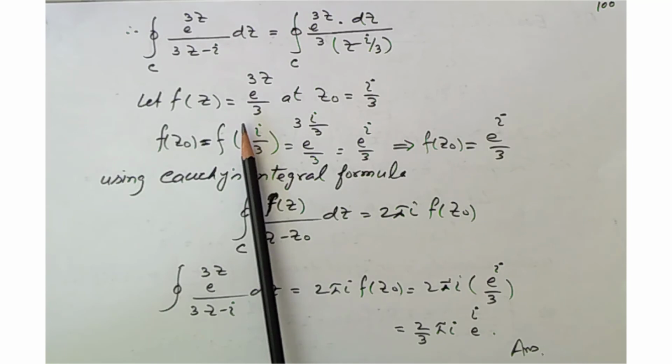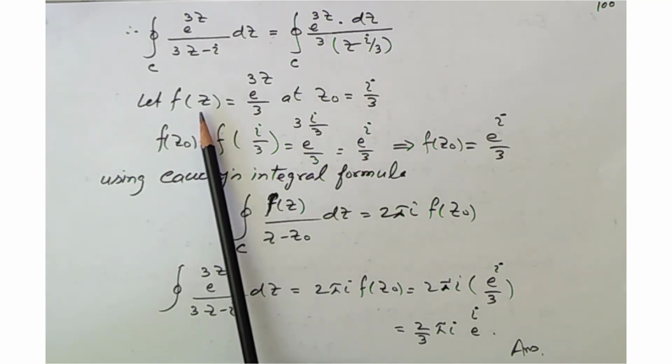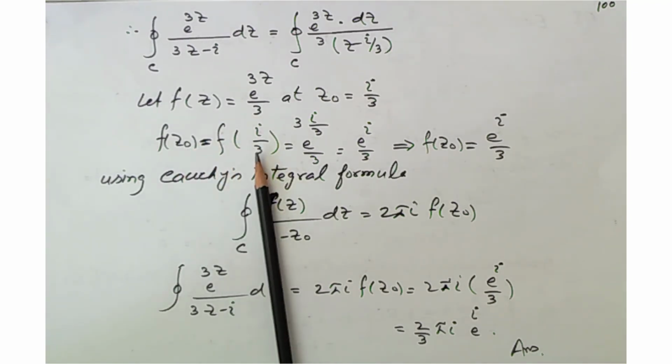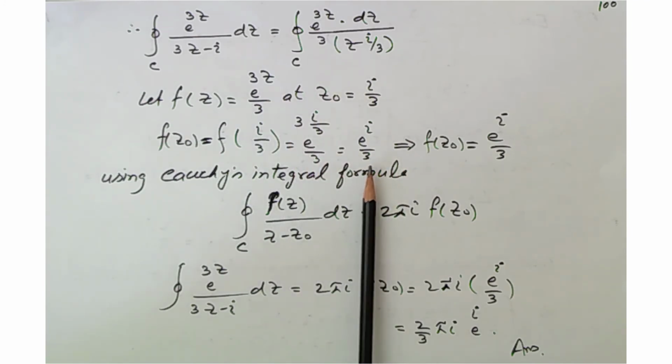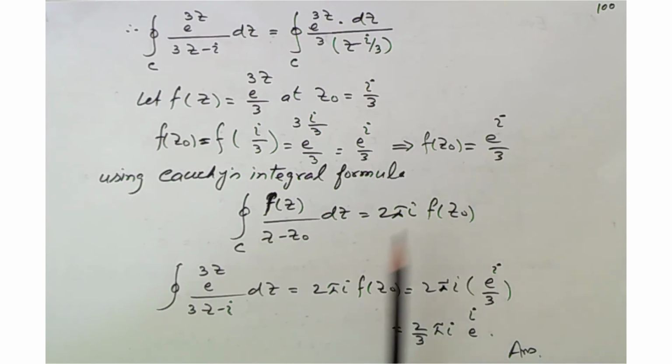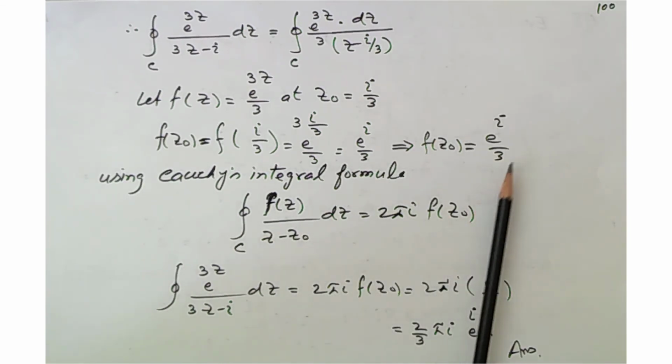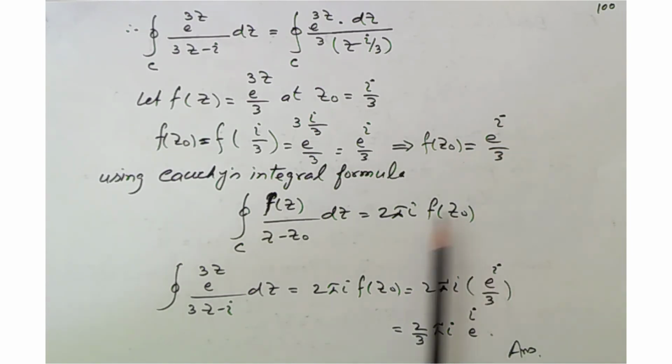So f(z) equal to e^(3z) over 3. Now we put z equal to iota by 3. This becomes f(z naught), f(iota by 3). Here we put z equal to iota by 3, and this becomes e^(iota) over 3, the value of f(z naught). Now, again using the Cauchy integral formula, we put in the value of f(z naught), e^(iota) over 3, and this becomes 2 by 3 pi iota e^(iota), and this is the answer.